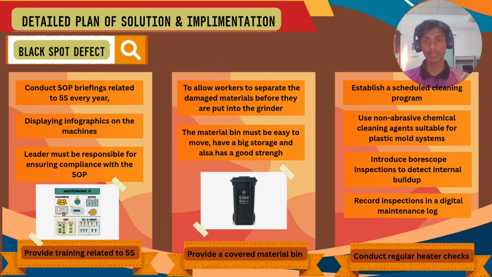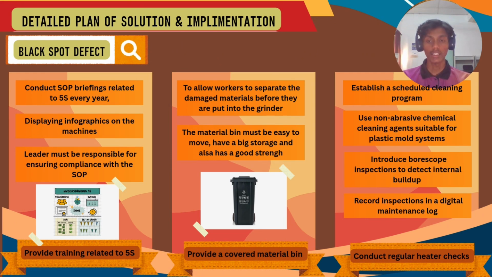The last part of the implementation is that the leader must be responsible for ensuring compliance with the SOP. So the leader must take part to make sure all the workers follow the SOPs, so that the human factor can be reduced and the black spots will be reduced also. And then another plan is to provide a covered material bin.